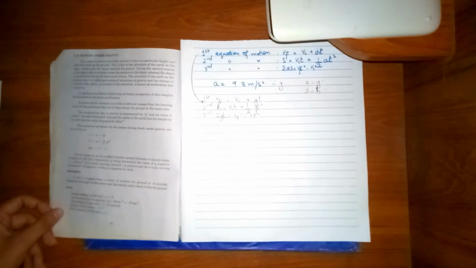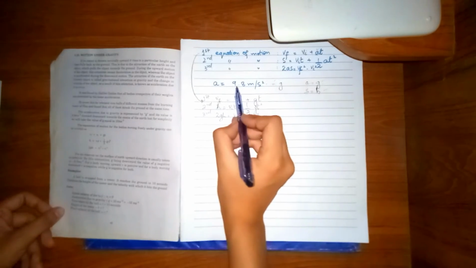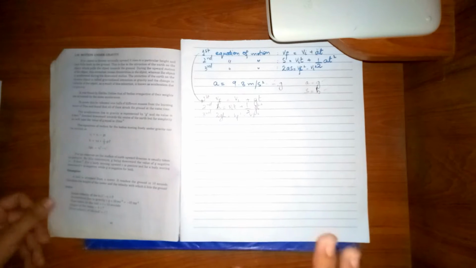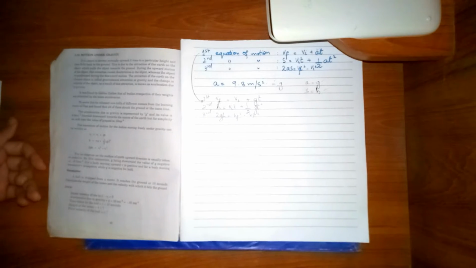There is also a condition for when the value of a, that is g, will be positive or negative. For an observer on the surface of the Earth, the upward direction is usually taken as positive, but if g is downward, the value of g is negative, that is minus 9.8 meters per second squared.